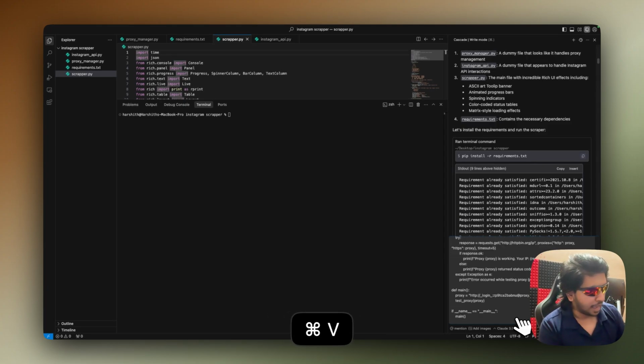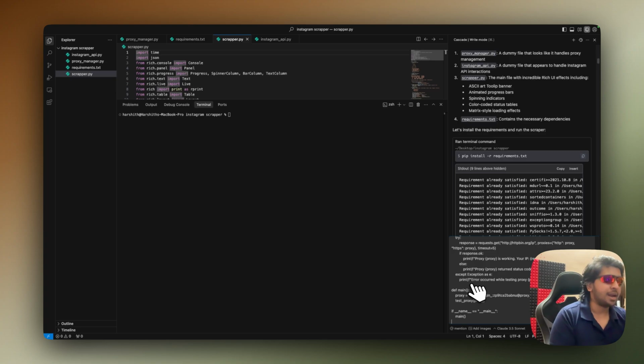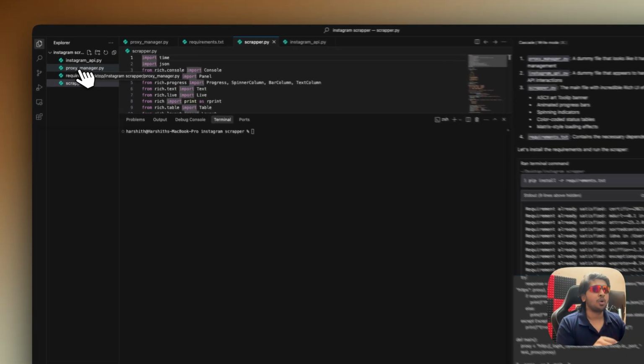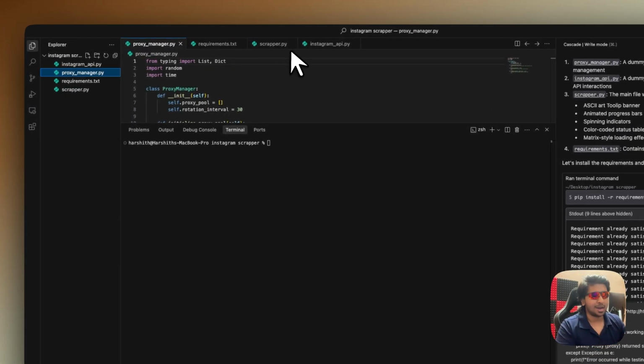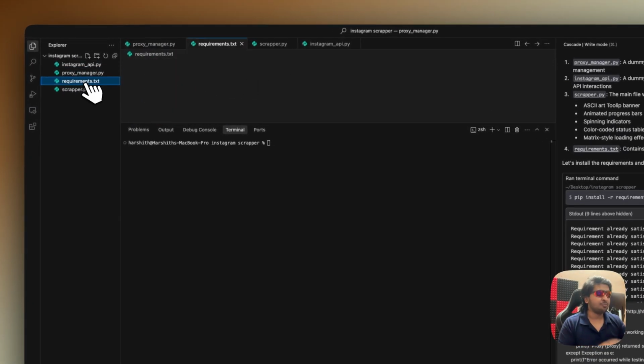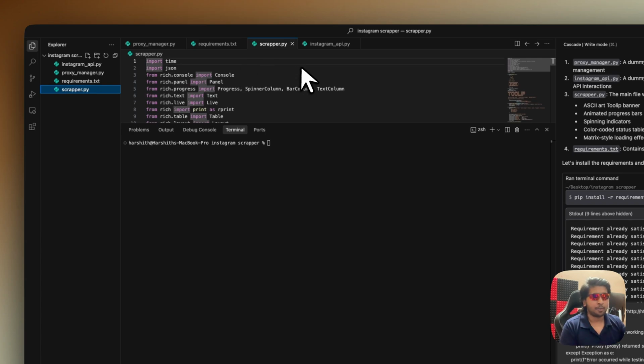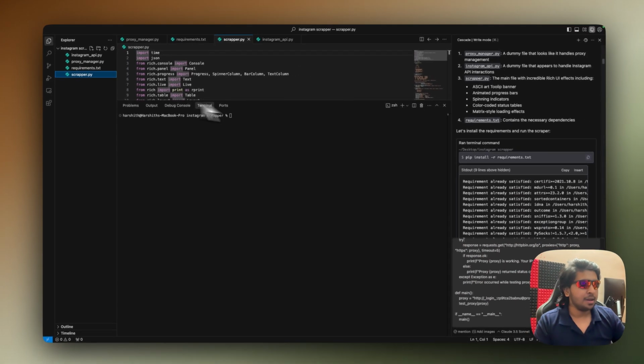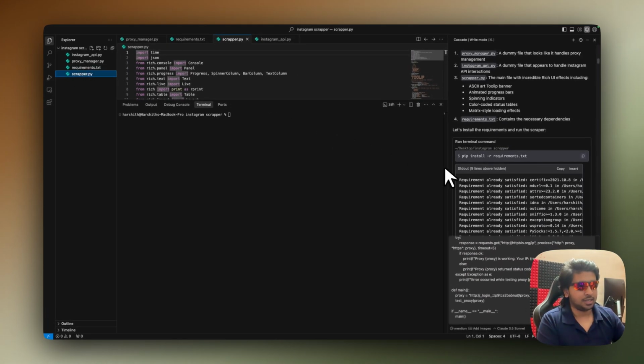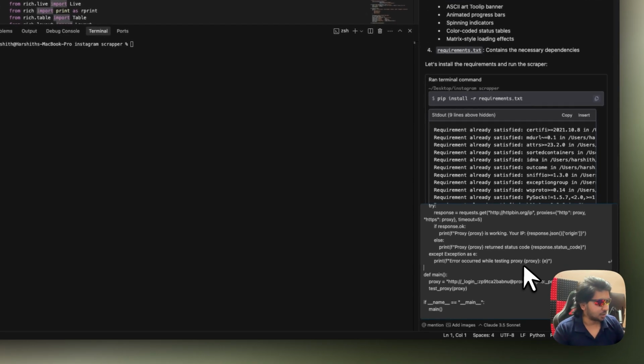All right, I'm just going to do command enter. Always do command enter because in that case it'll completely read through your entire file. So why am I adding this? Because I want this to be completely integrated in my file, and I wanted to go into the proxy manager because proxy manager right now is completely empty. I have built my entire script, which is a proper script that's going to scrape, but I haven't added proxies, right? So that step, I want to show you guys how to do that.